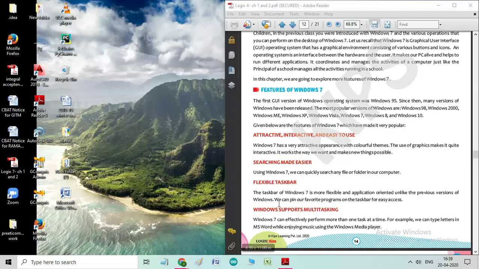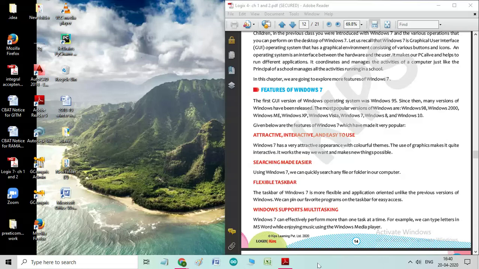Flexible taskbar. The taskbar of Windows 7 is more flexible and application oriented, unlike the previous versions of Windows. We can even pin our favorite programs on the taskbar for easy access. In my previous practical session, I told you, children, I have pinned my Word program on the taskbar. I'll show you in the next session how to pin a program on the taskbar. Let us see how it is flexible. All of you are aware of this taskbar, the long horizontal bar on the bottom of the window or on the desktop, which is called a taskbar.